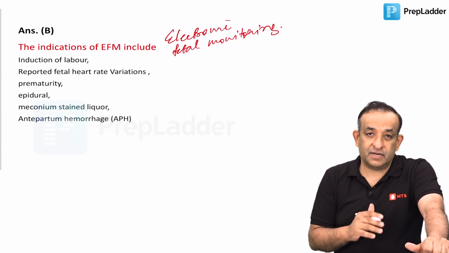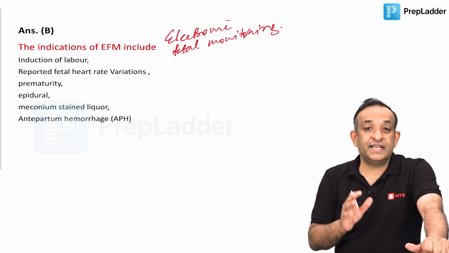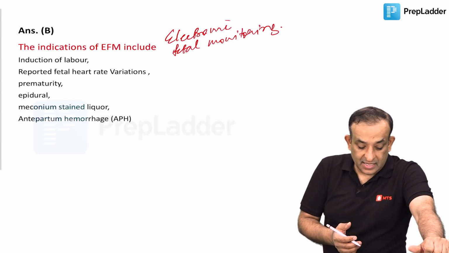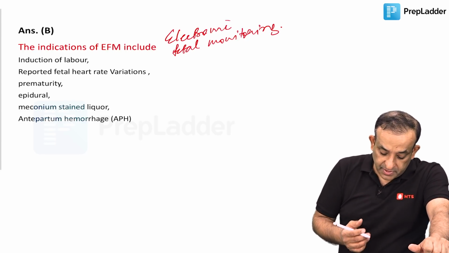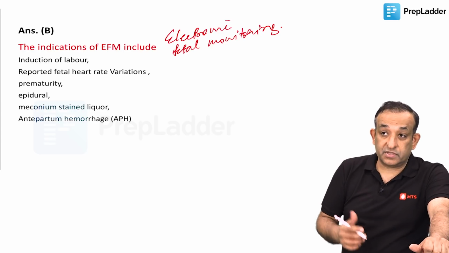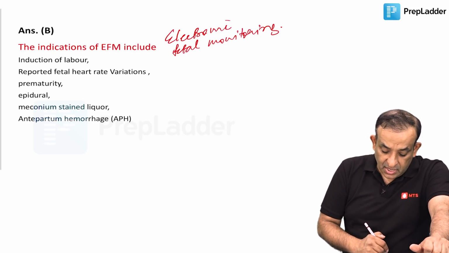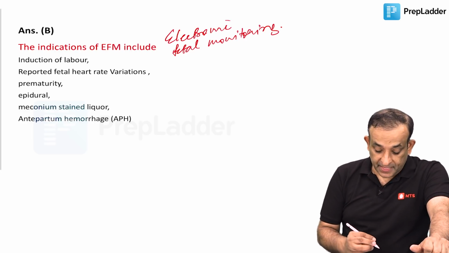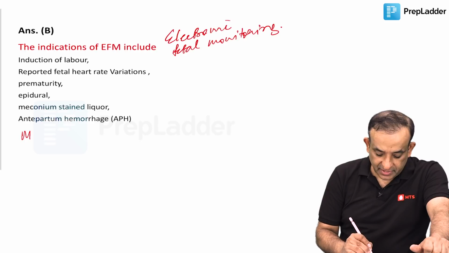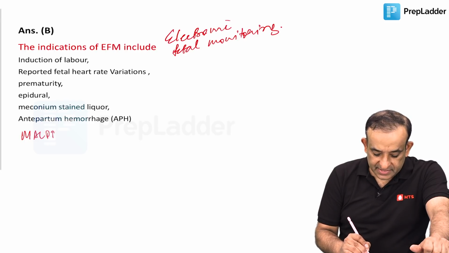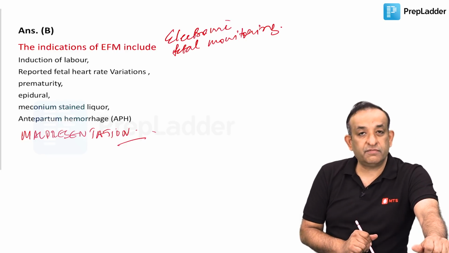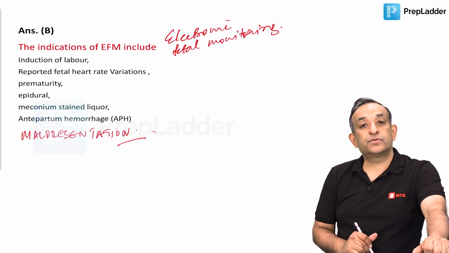So that should not be done. It has been proven that we should do it only for indicated cases like these: when we're doing induction of labor with oxytocin, there are reported fetal heart rate variations, prematurity, when we are giving an epidural because epidural is known to cause some decelerations, meconium staining of liquor, antepartum hemorrhage, especially abruption. And one thing which I deliberately left for later is the malpresentations. So if there's a breech, I would do continuous electronic fetal monitoring. So the answer for this question is B.